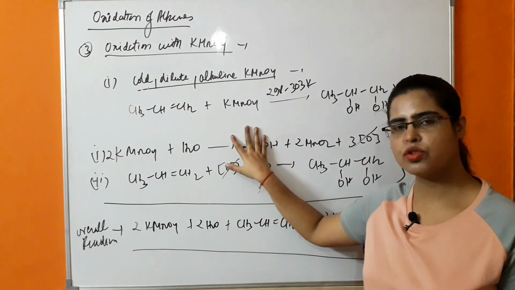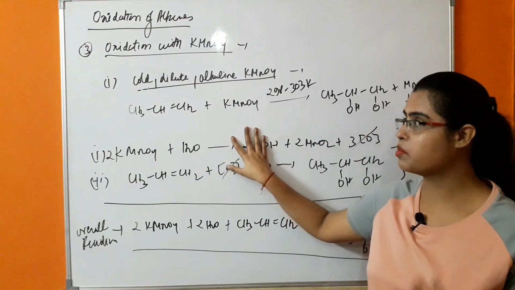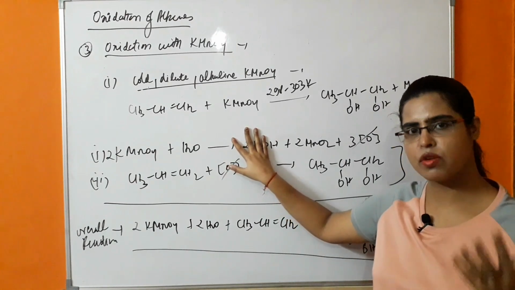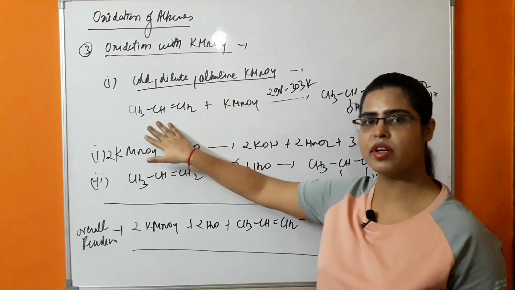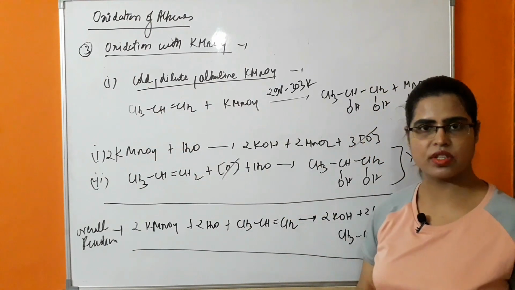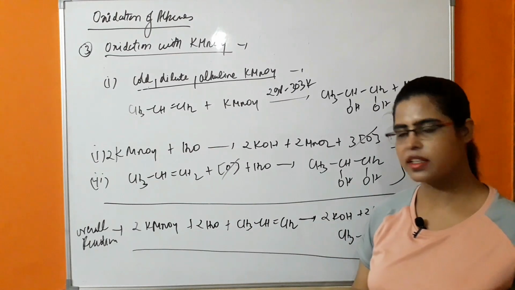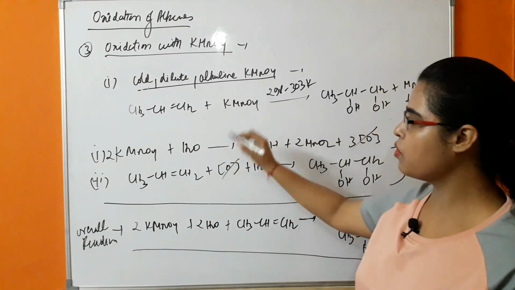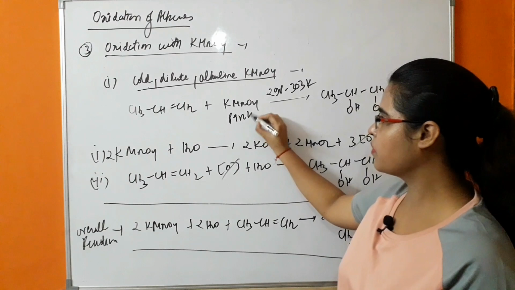This reaction is used for unsaturation test. It means it is detecting the presence of double bond. If a double bond is present in the hydrocarbon, then this reaction will detect it. How is it detecting? Because KMnO4 has a pink color.